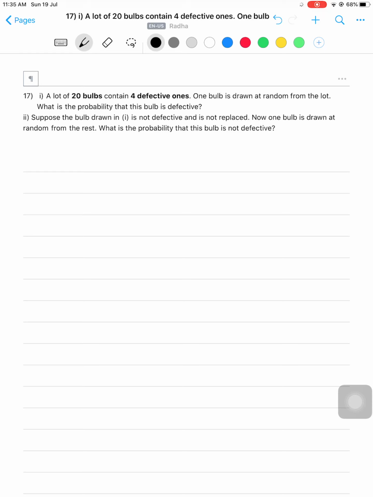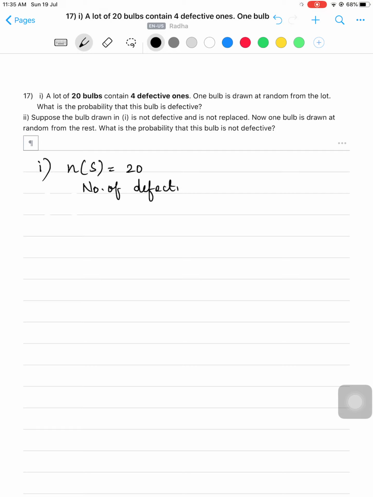So how many bulbs are there totally? 20 bulbs. So what is n of s here? 20. In that, how many defective bulbs are there? Number of defective bulbs is 4. So how many good bulbs will be there? How to find number of good bulbs? You know there are 20 bulbs, in that 4 are defective. So how many good ones will be there? 20 minus 4, 16 good ones are there.